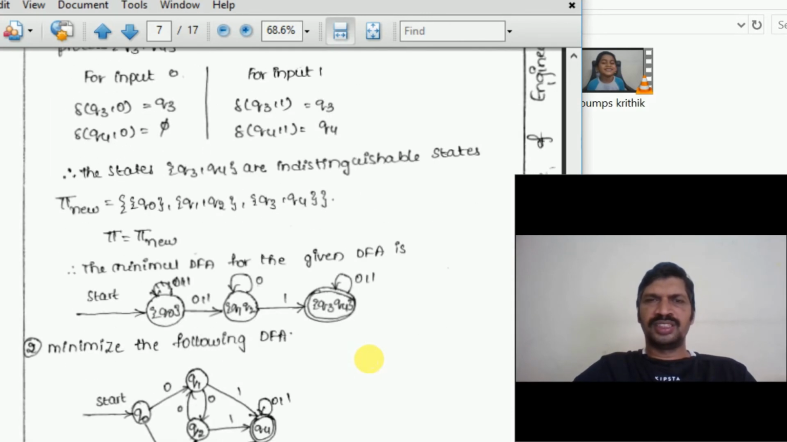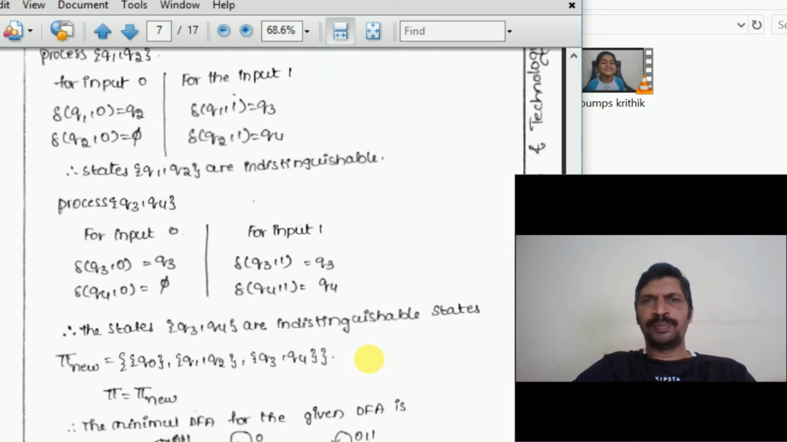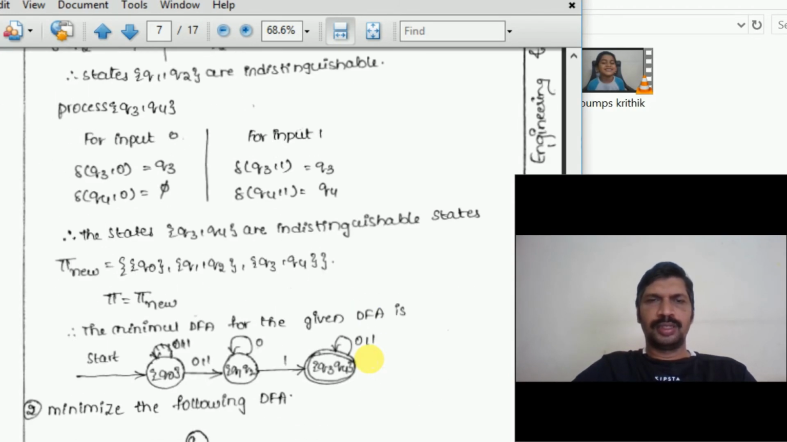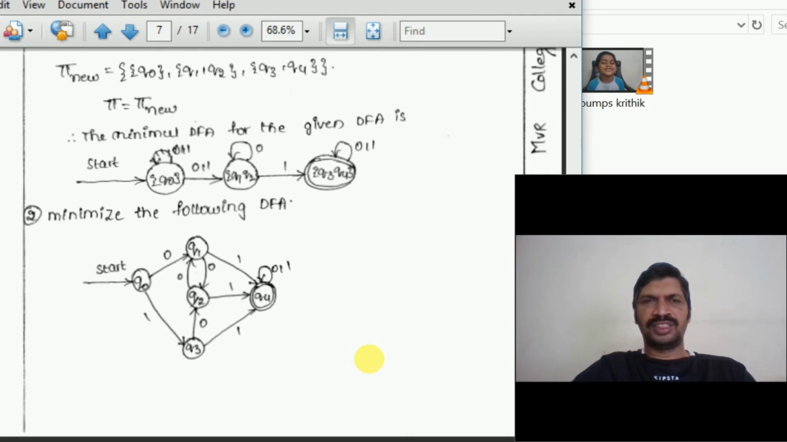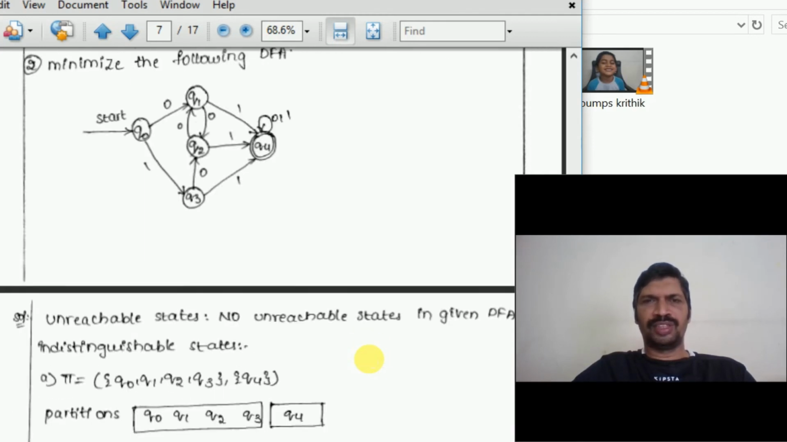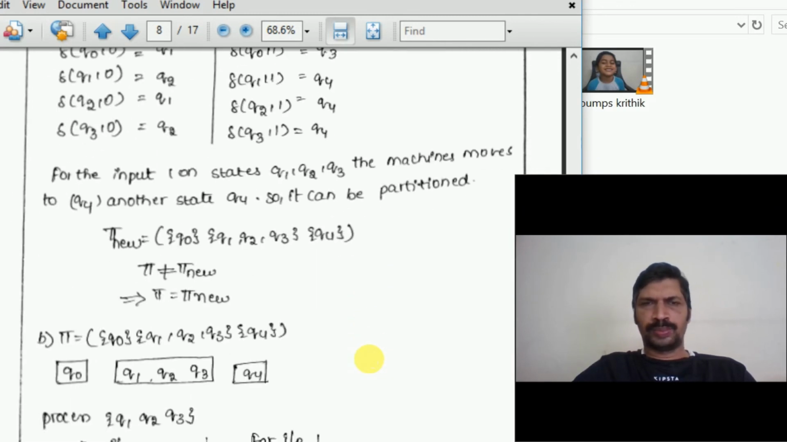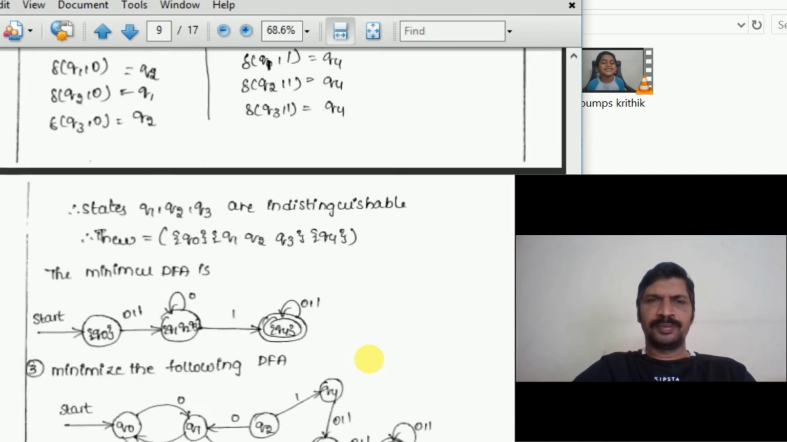Okay, this is the final minimized transition diagram. Here the problem is that we have to decide whether to divide the set or not. We will see the definition clearly. Minimize the following. This is the next problem on minimization of DFA. In the description of the link, these notes are there. Go through this problem. If you have any doubts, call me.